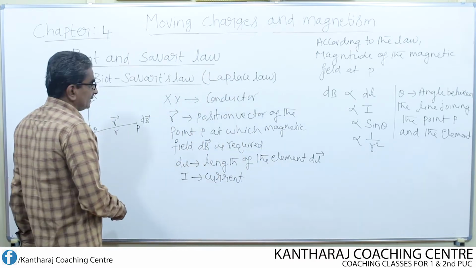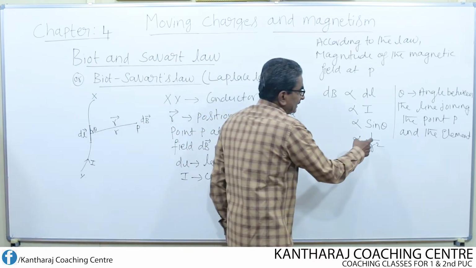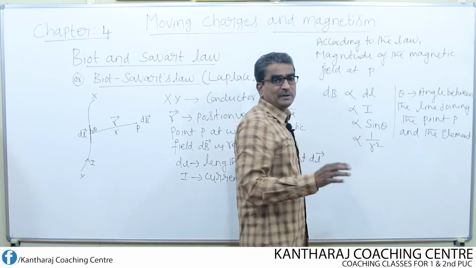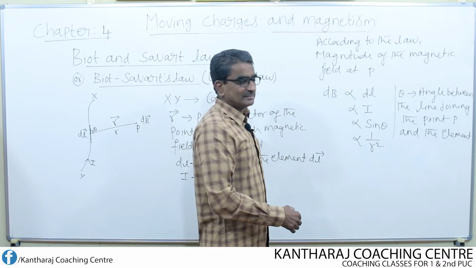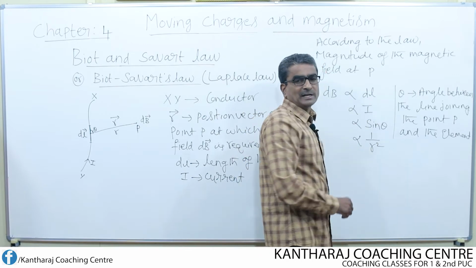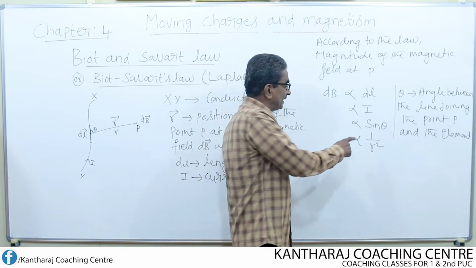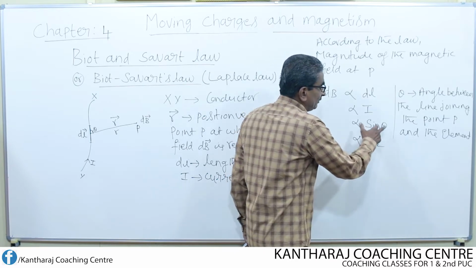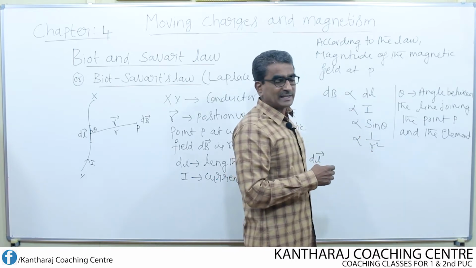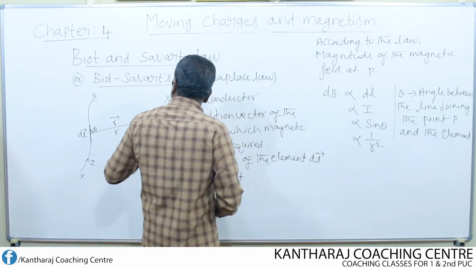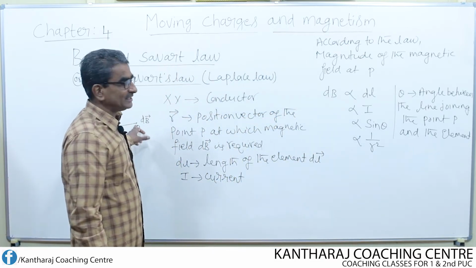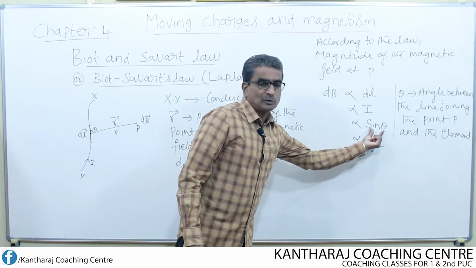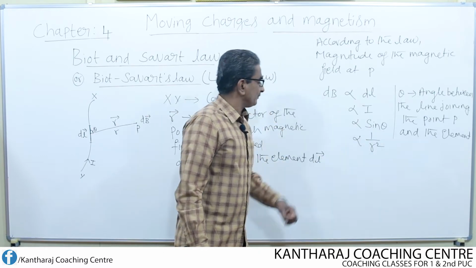And it is directly proportional to sin theta. That means if sin theta becomes maximum, when does sin theta become maximum here? When theta becomes equal to 90 degrees, then sin 90 will be equal to 1. In such a case, what happens? The magnetic field at the point P once again increases, as this value turns out to be maximum.